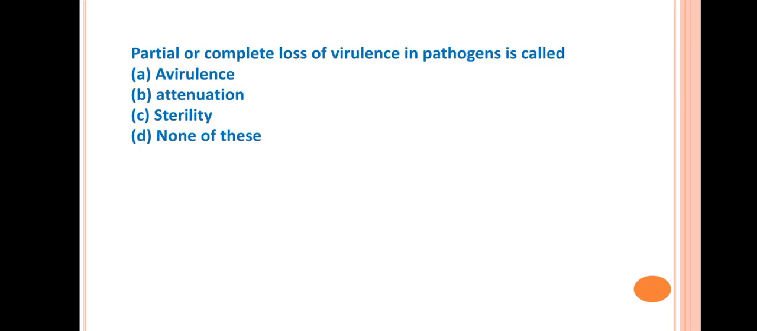So this is the difference between horizontal and vertical gene transfer. Next question is, partial or complete loss of virulence of pathogens is called, so the answer is B, attenuation.